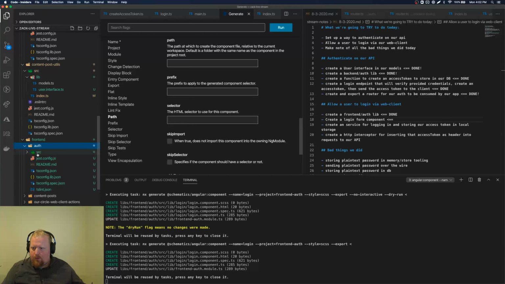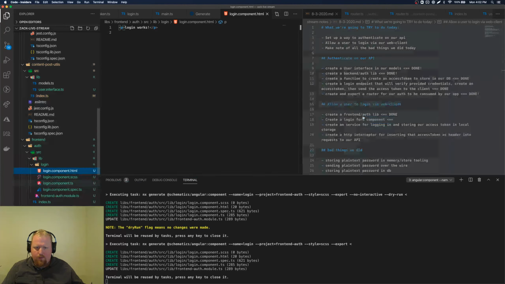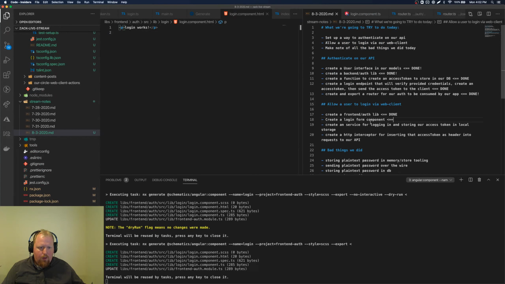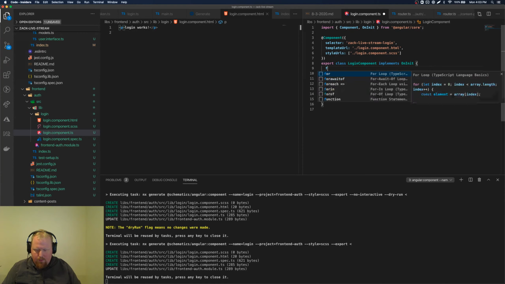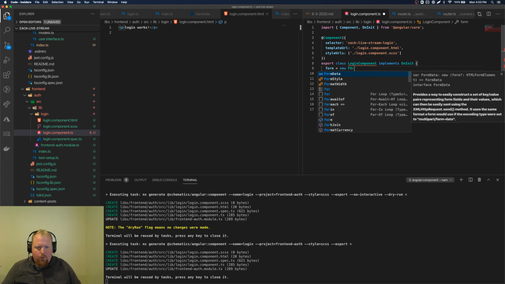And let's see, inside of auth here, we have our auth component, HTML, and inside of here we'll have this stuff. Alright, so the goal again, we're just creating a login form. We don't have the service yet, so we'll just say here is a form. This is a new form group.